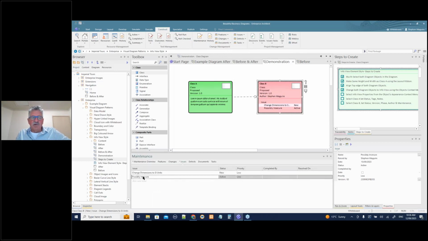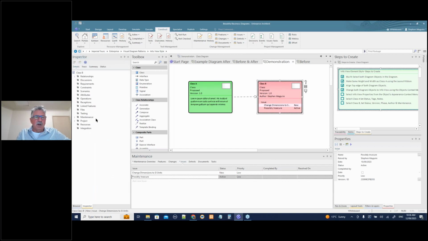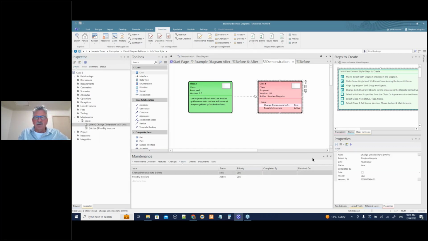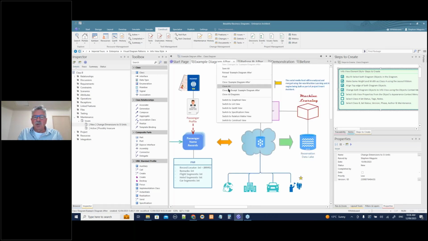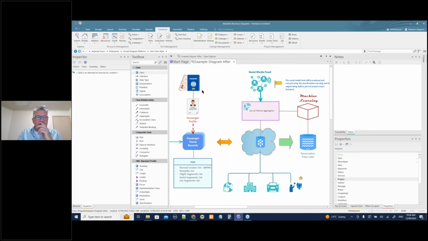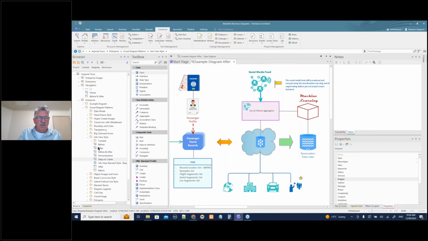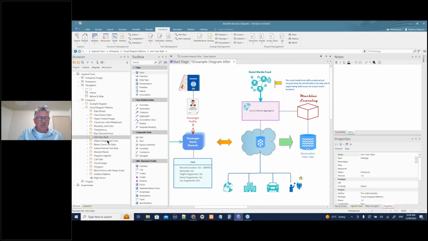So that's another little feature if you're not familiar with that in Enterprise Architect. Quite a useful thing. I can look at that as well in the inspector view, and I can see them there. So lots of different options. But we're concentrating on this business of making our diagrams beautiful. So again, let's close all of those. We've learnt the lessons there. Close all except the example, and back to our browser window, and let's go on to object images and icons.